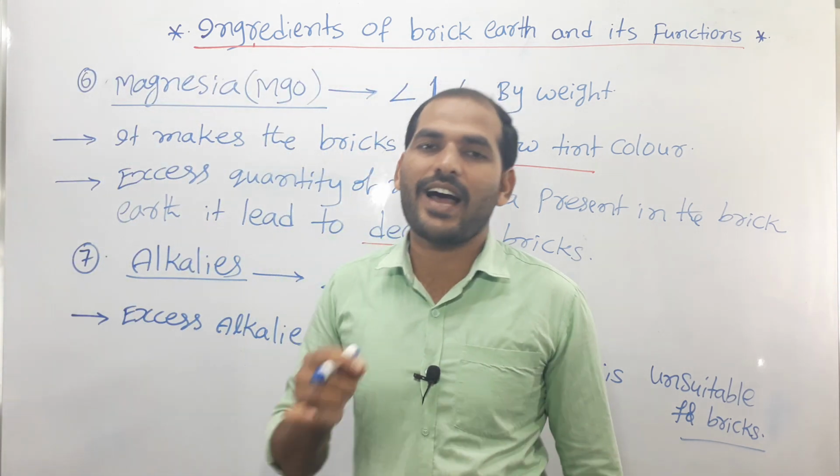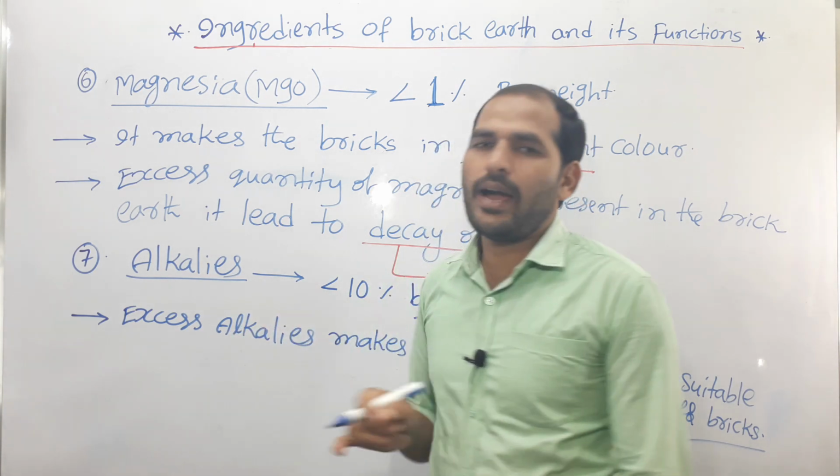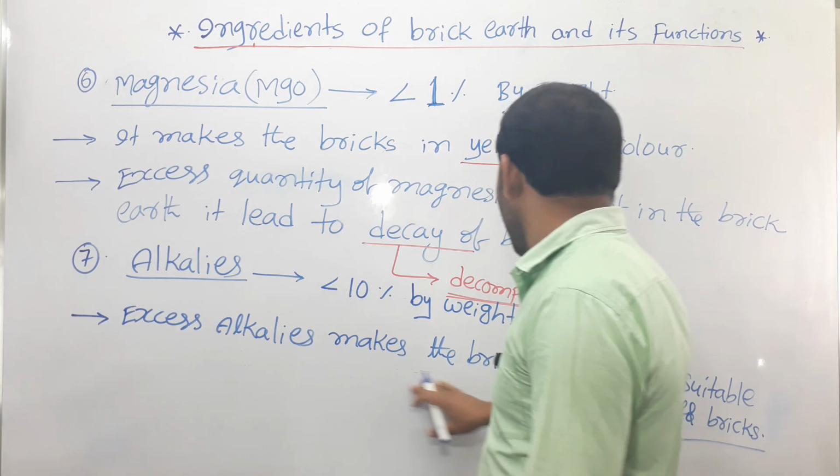But excess alkalis present in the brick earth make the brick earth unsuitable for bricks. So alkalis are less than 10% by weight, but if excess alkalis are present in the good brick earth, what happens? It converts this